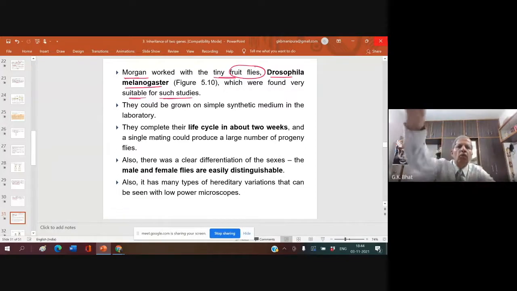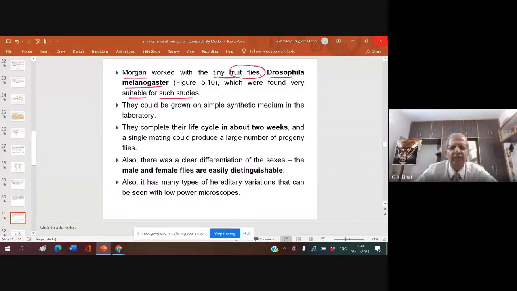And now Morgan started telling, come on, my dear friends, come here. I have something new to tell you. In my fly, the gene for eye color is present on a sex chromosome and not on autosome. What is that? Genes for bodily characters, somatic characters, are present on the sex chromosome, X chromosome, and not on autosome. The entire genetics field got shaken. Is it true that body character genes are present on the X chromosome? Yes, it is true.